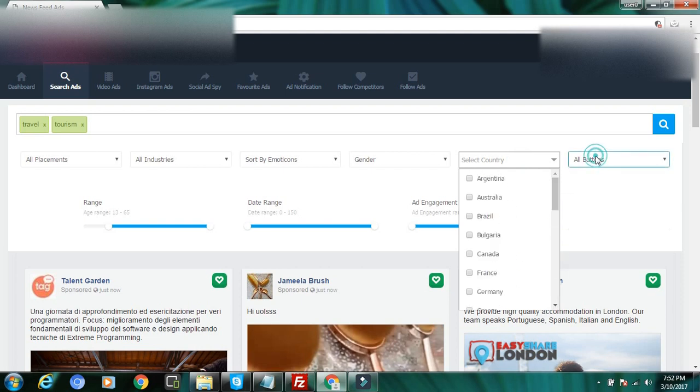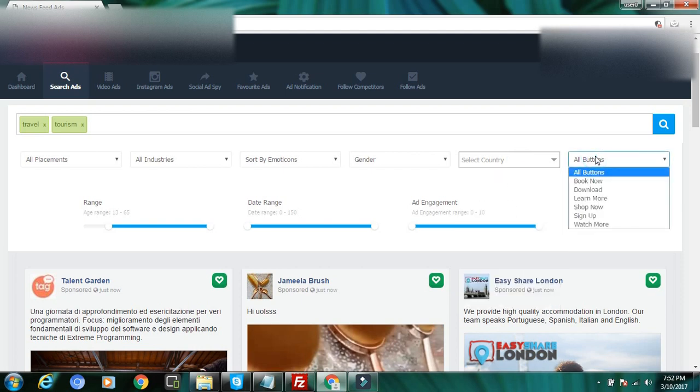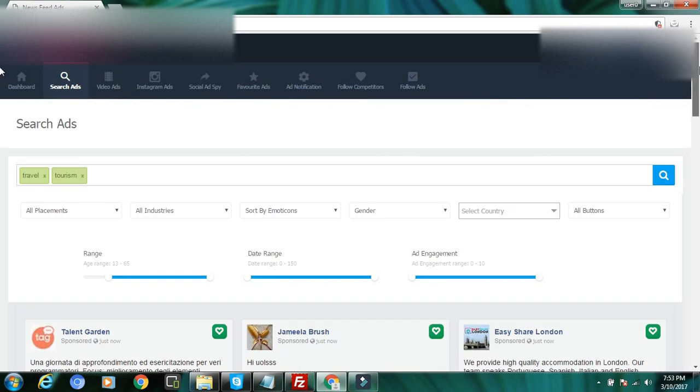And CTA buttons. What does CTA mean? Call to action. What do you want? You need a visit to the website, you need a like on the post, you need someone to share your post, you need a comment, you need emojis, whatever. You can see all the buttons here: book now, download, learn more, shop now, sign up, watch more. If you have basic knowledge about Facebook ads, you can understand it better. See, this is how the interface looks.